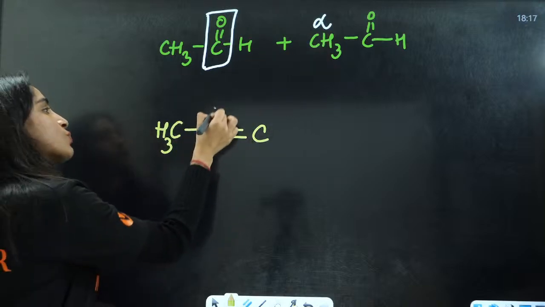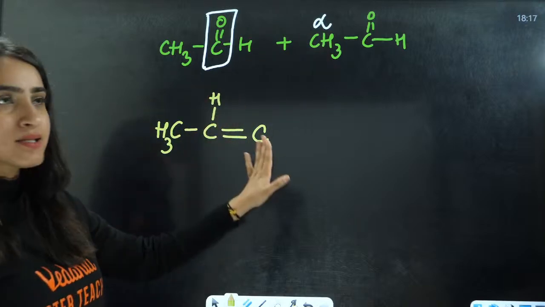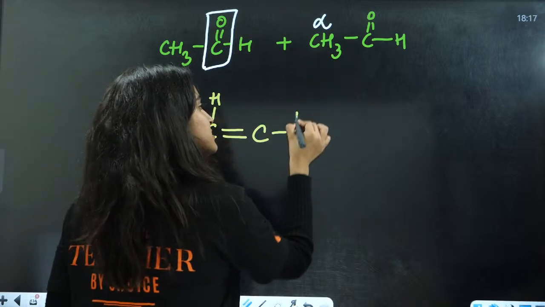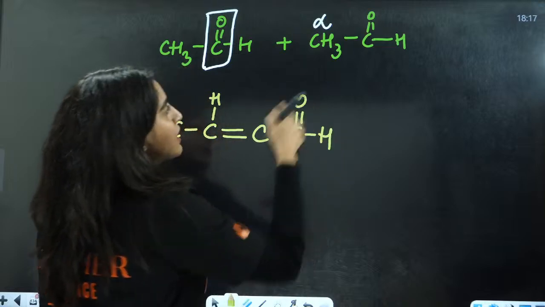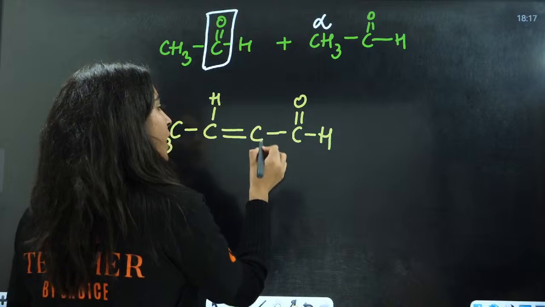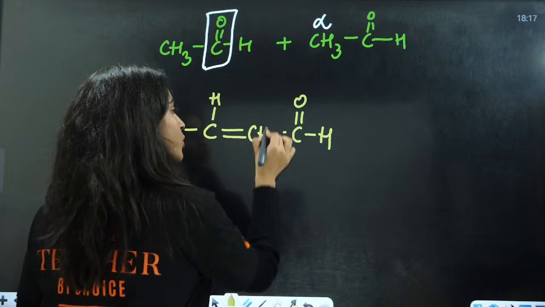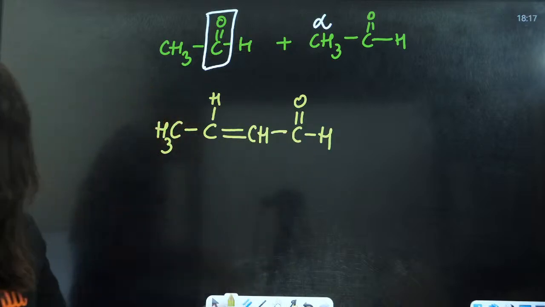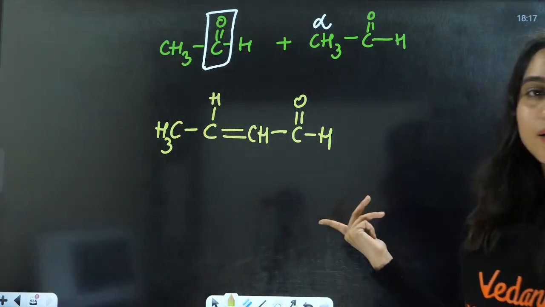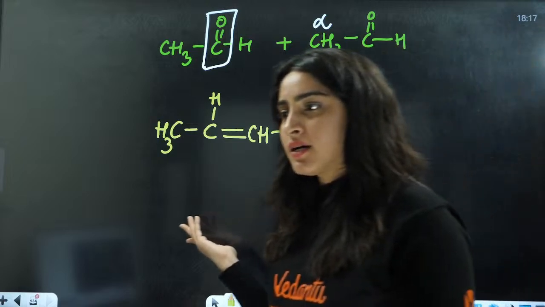What else do we have? This one hydrogen, right? This carbon is connected to one C double bond O, H. Now how many valencies is it left with? It is just left with one valency, so add CH here. That's it. Easy, perfect. Now we know the answer.